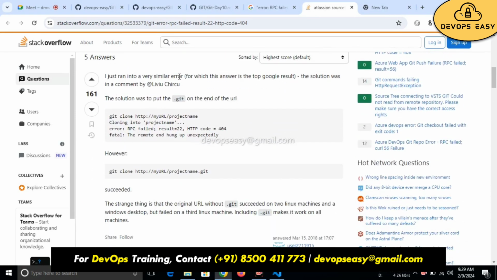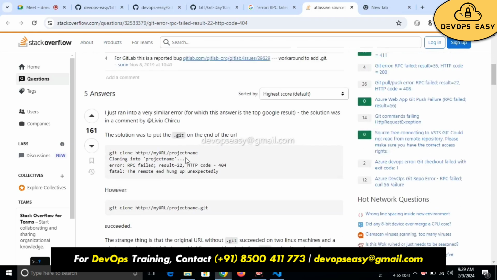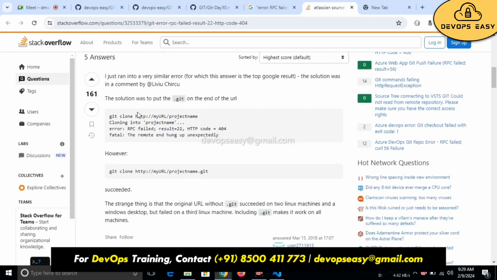So I just ran into a very similar error. The solution was in a comment: put .git on the end of the URL. Whenever he is cloning the project, he is getting this error. He just executed git clone with the project URL and got this error.